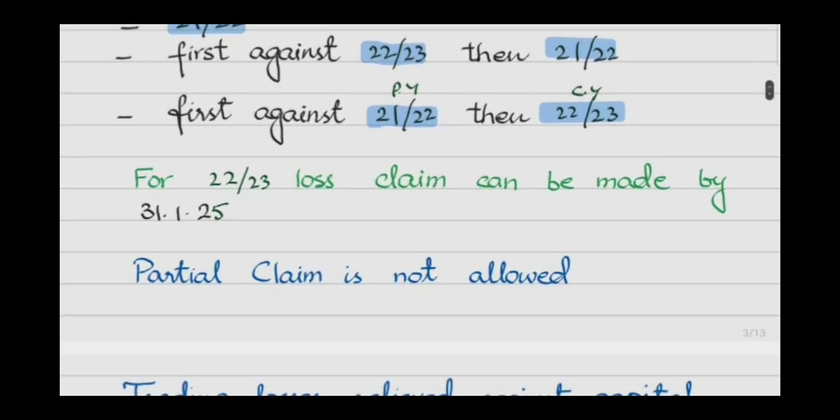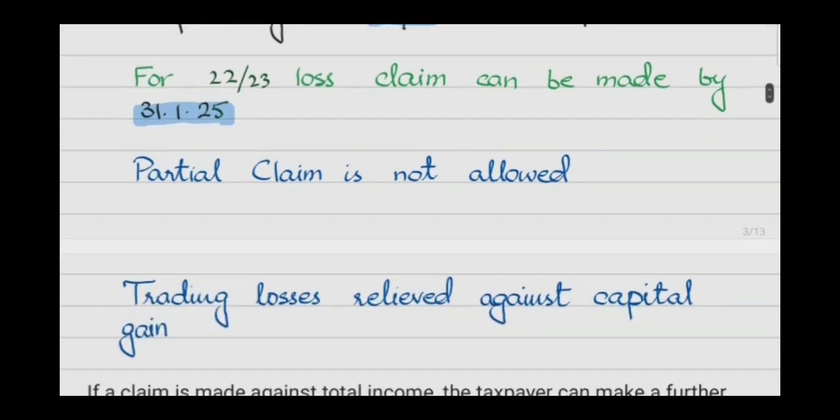An important piece of information is that for 22-23, the loss claim can be made by 31st January 2025. So this type of question can be asked to you in the MCQ space format. Another important thing: if you are claiming to set off your loss against total income, no partial claim is allowed.